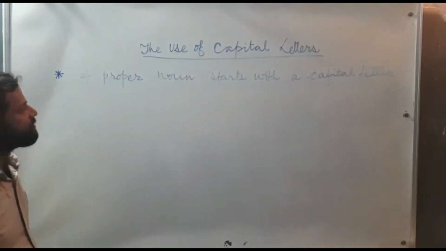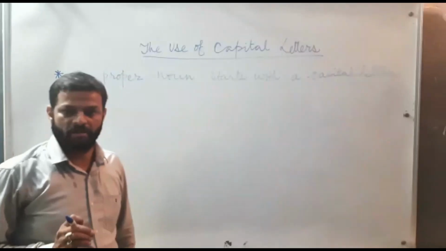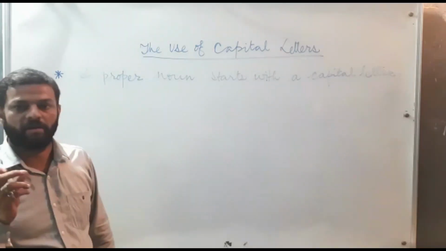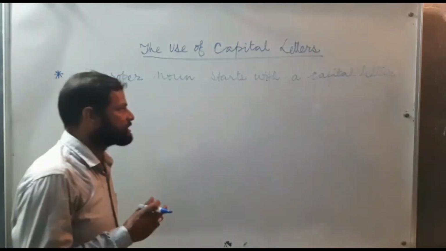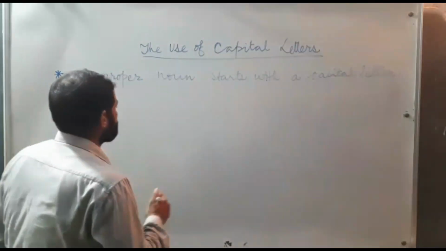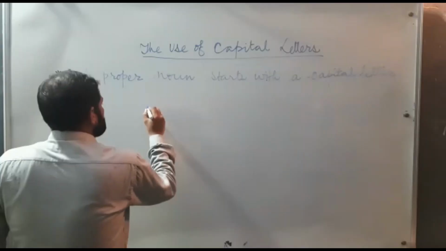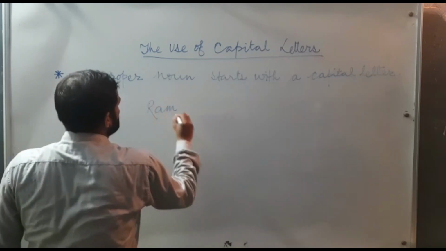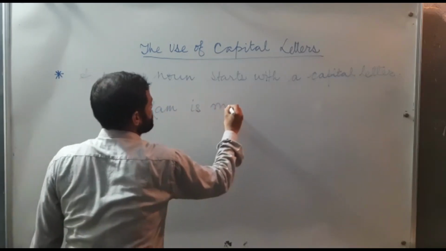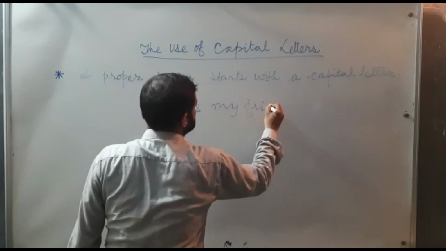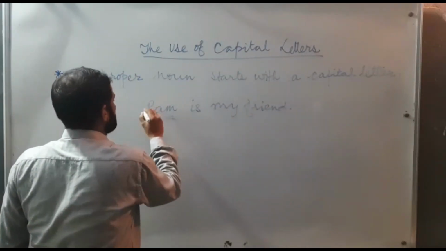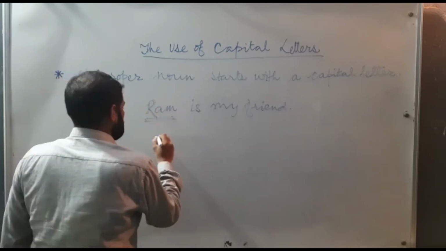A proper noun always starts with a capital letter. If we are writing a proper noun, meaning the name of a particular person, particular place, particular river. For example, if I say that Ram is my friend, it's a sentence that we have written. The word Ram is a proper noun, so it will start with a capital letter.